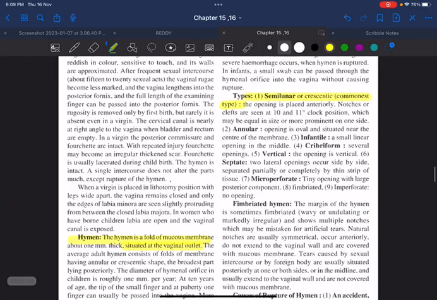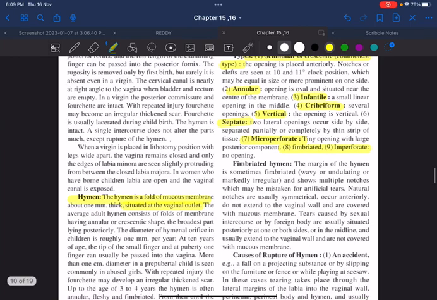Remember, there are other types called annular, infantile, cribriform, vertical, septate, microperforate, fimbriated, imperforate. Imperforate hymen means there won't be an opening. In imperforate hymen, females will present with cryptomenorrhea. What do you mean by cryptomenorrhea? There will be menstrual bleeding, but the menstrual blood won't come outside. Usually there will be a bluish hue on the vulva.